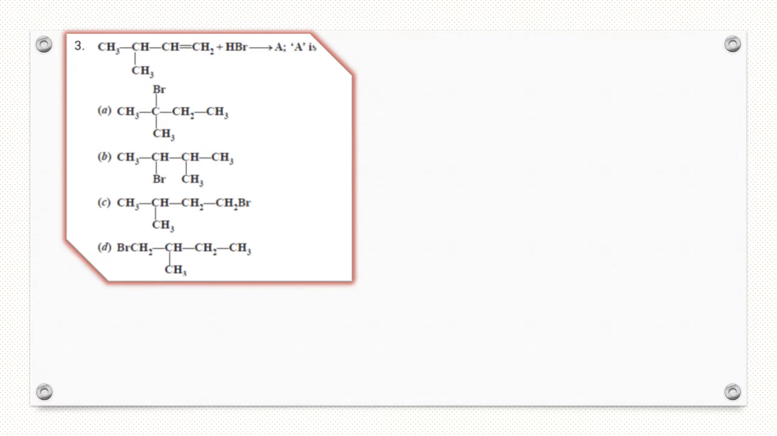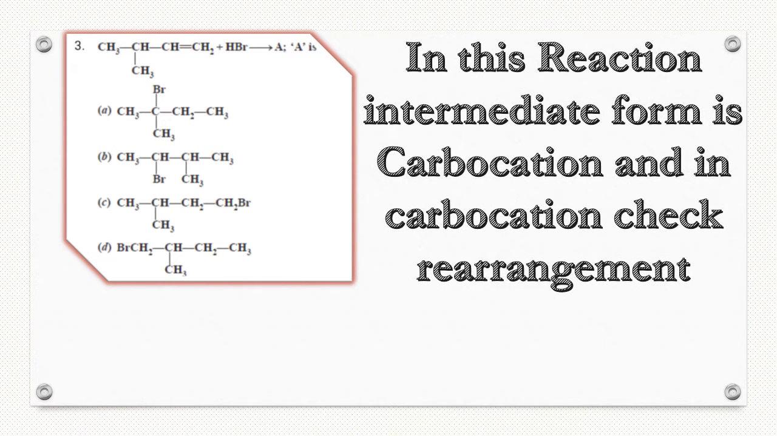In question third, this is a simple addition reaction. In this addition reaction, the mechanism is the formation of carbocation. In the first step, carbocation is formed. After formation of carbocation, you have to check the rearrangement. If rearrangement is possible in carbocation, then it rearranges 1 degree to 2 degree, 2 degree to 3 degree. In this reaction, the intermediate formed is carbocation, and in carbocation check rearrangement.